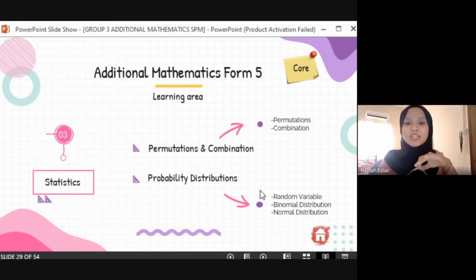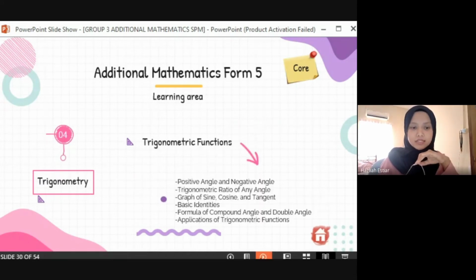Here it means students in Form 5 next year will learn this subject, this topic, in Form 5. It's quite advanced. Okay, and the next one is trigonometry. There will be trigonometric functions, and these are the subtopics for each.